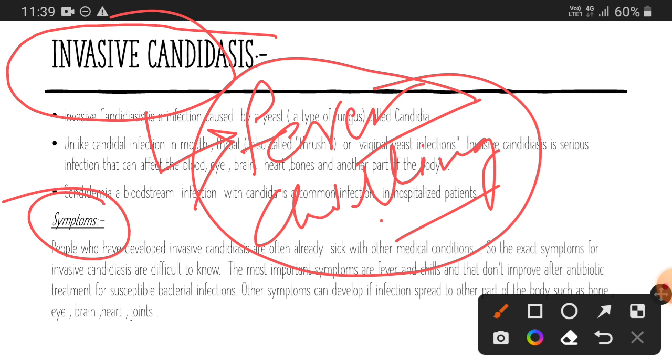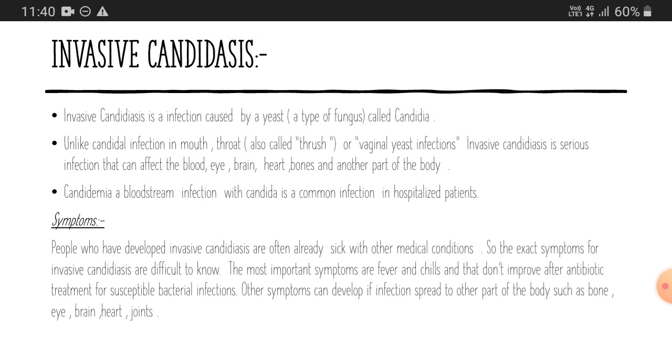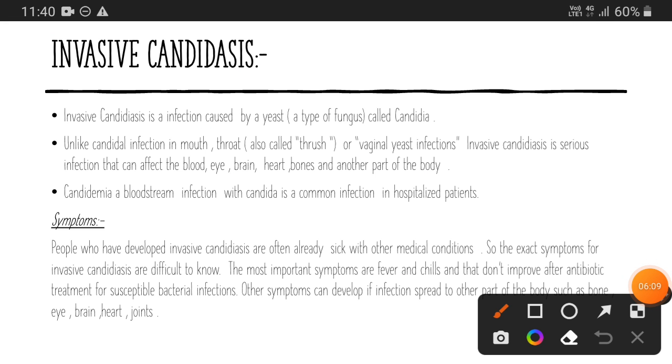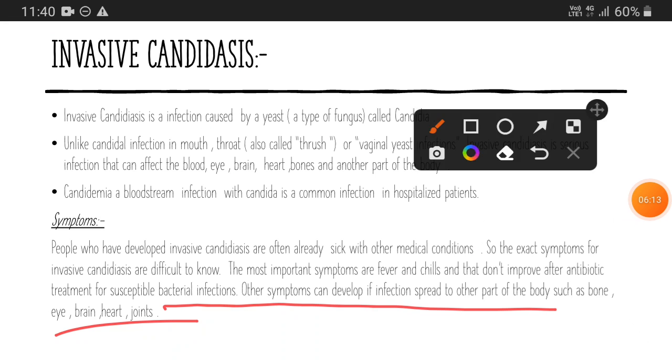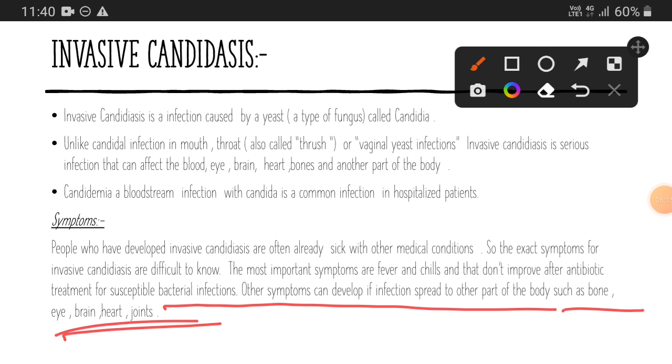So if the treatment of the already existing disease has the ability to remove the fever and chilling, then it is okay. Otherwise we can conclude these as symptoms of invasive candidiasis. And other symptoms develop if unfortunately it spreads inside the internal parts of our body, such as bone, eye, brain, heart, joint, etc.